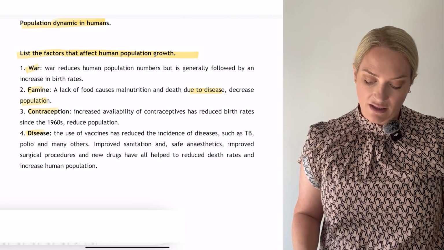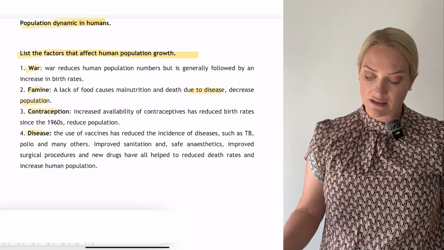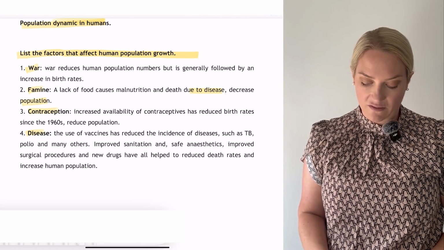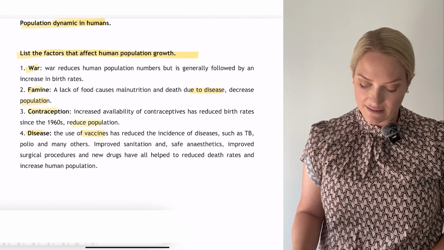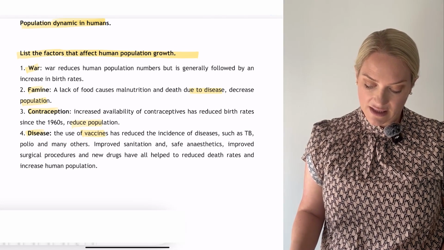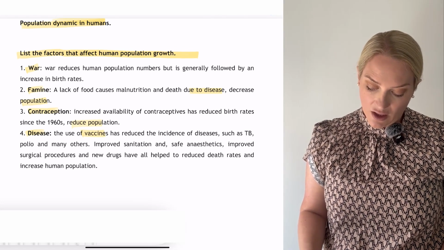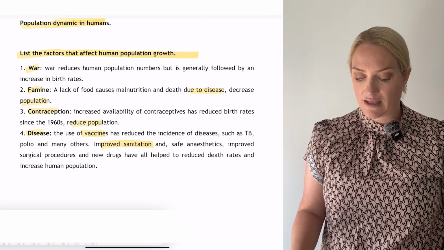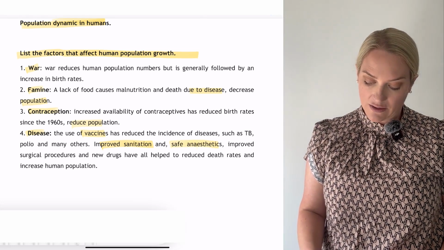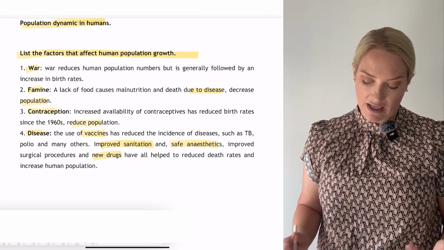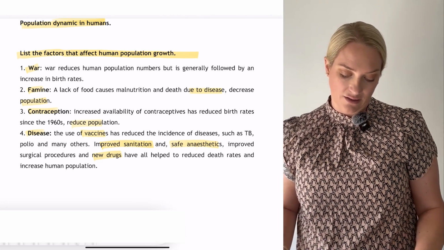Contraception. Increased availability of contraception has reduced birth rates, so therefore we're reducing population. And disease, now we have use of vaccines, which help to reduce the incidence of diseases, for example, TB and polio. We have now improved sanitation, we have safe anesthetics, we've improved surgical procedures, and new drugs. So all of this will help to increase the human population.